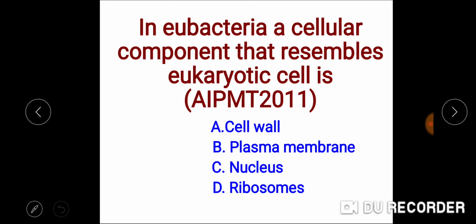So next question, in eubacteria, a cellular component that resembles eukaryotic cell is, this question has been asked in AIPMT 2011. कौन सा ऐसा सेल्यूलर कंपोनेंट यूबैक्टीरिया, दैट इज द ट्रू बैक्टीरिया, जो यूकैरियोटिक सेल्स से रिजेंबल करता है?